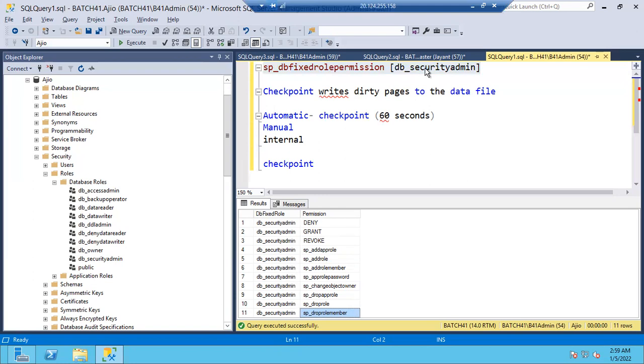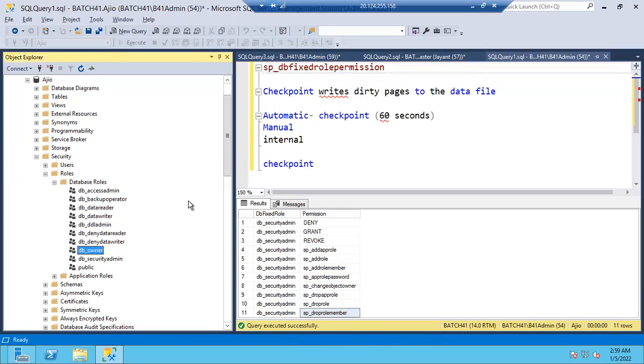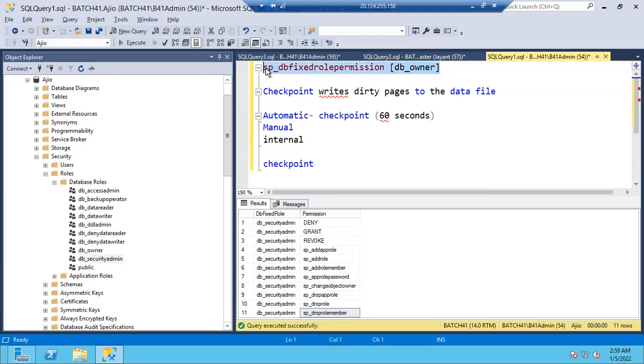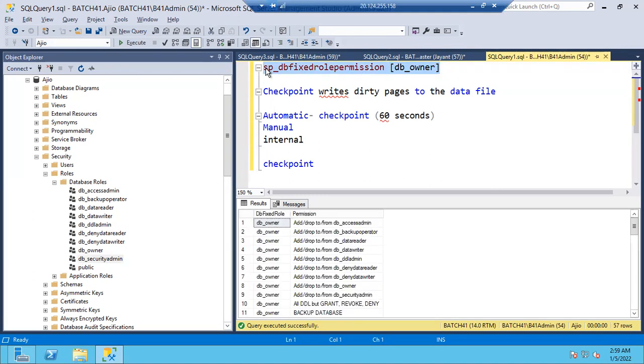There is no demo for this security admin. We don't use it at all. If you still want to discuss or do the demo, you can just do the demo. Okay. So DB owner, guys, there is nothing to explain about DB owner. Everything he can do, anything he can do at the database level. Now, question, ready with your answers. Deny versus DB owner, who will win?